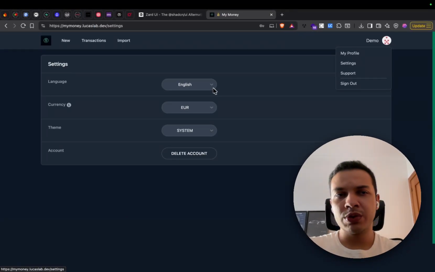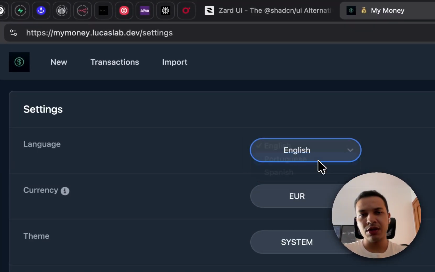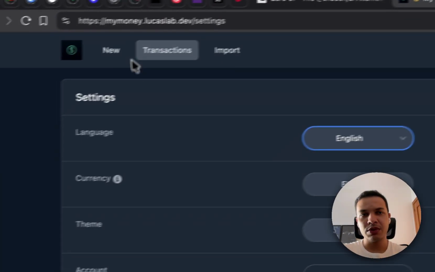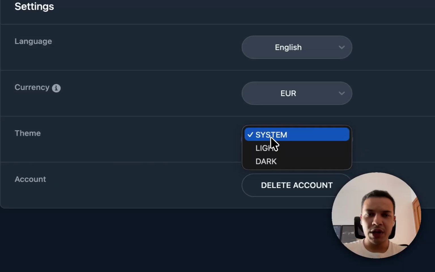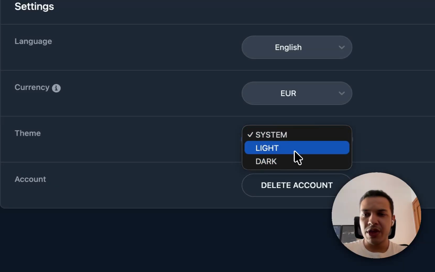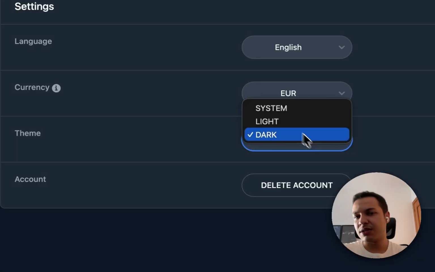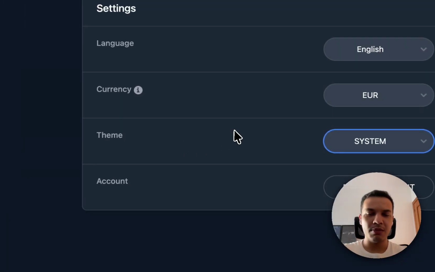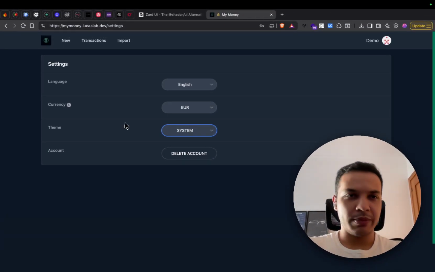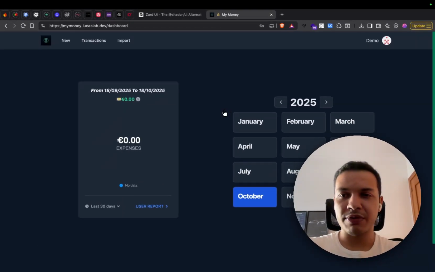I will even implement different languages in this app that will load all the translations automatically. We can also work on the different themes that we are using in this app: the light theme, the dark theme, and the system theme, which currently takes the theme from the operating system. Okay, this is not a huge app, but it can be fun to develop.